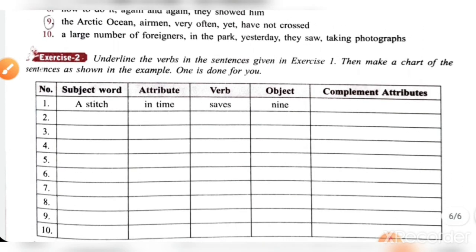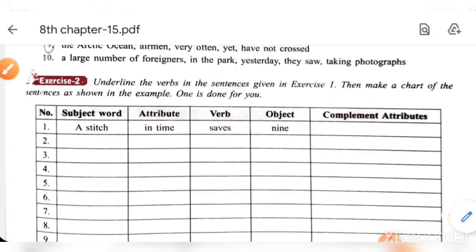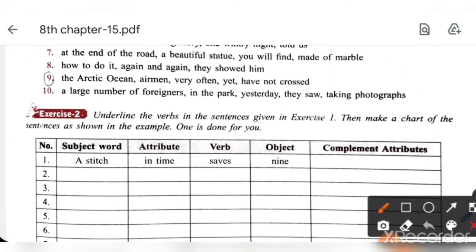Number 10. A large number of foreigners in the park yesterday they saw taking photographs. So they saw a large number of foreigners taking photographs in the park yesterday.